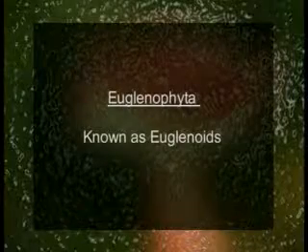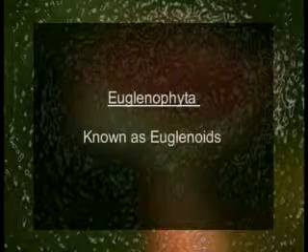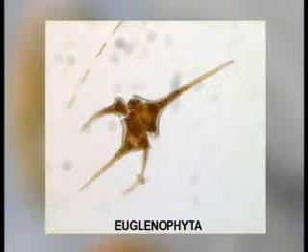Now the second phylum is Euglenophyta, commonly known as euglenoids. Euglenoids occur mostly in freshwater habitats and some in marine waters. The photosynthetic pigments here include, again, chlorophyll A, B, and carotenoids, thus resembling those present in the green algae.